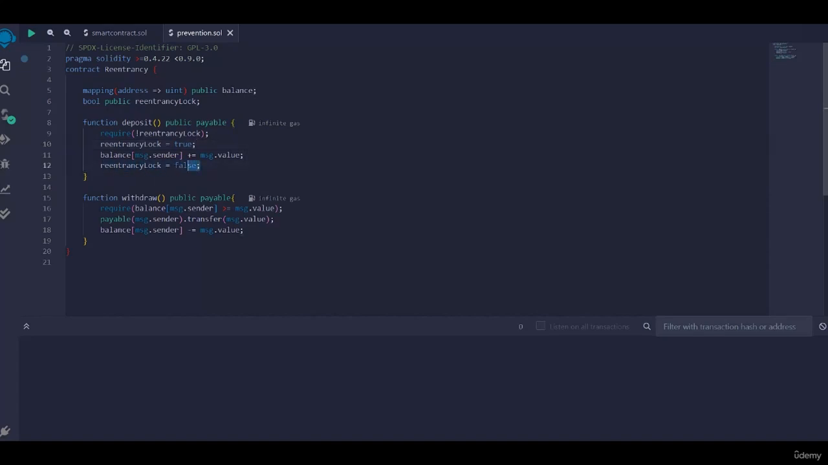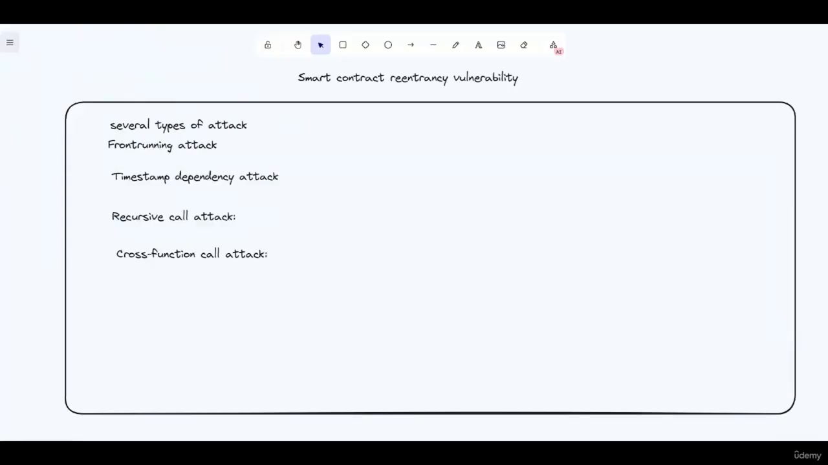and set back to false after. You can see we have set it back to false. This way the contract can only be called once at a time. Okay, so let's move to the next question.